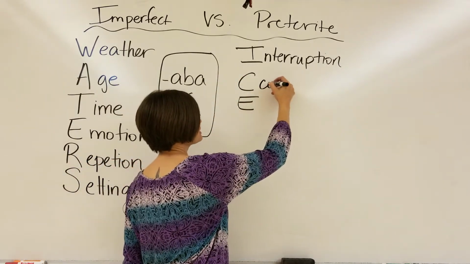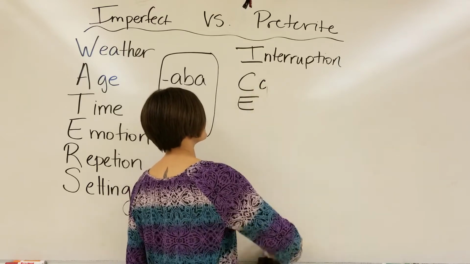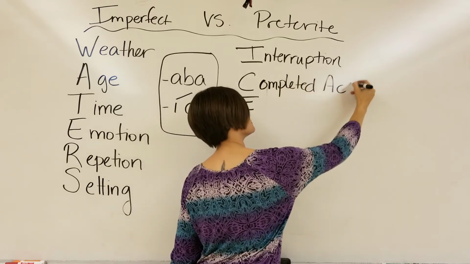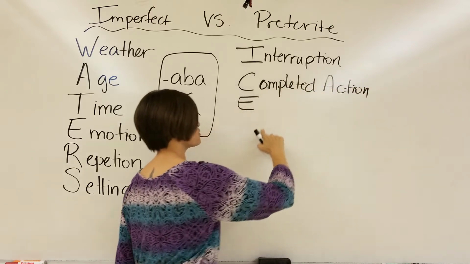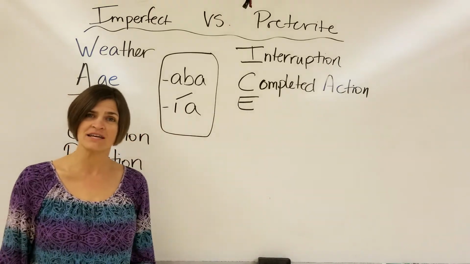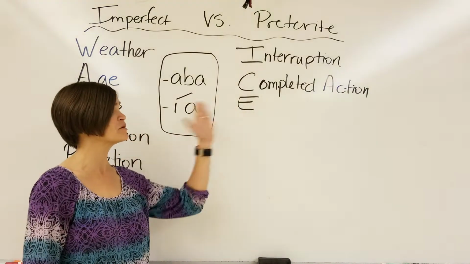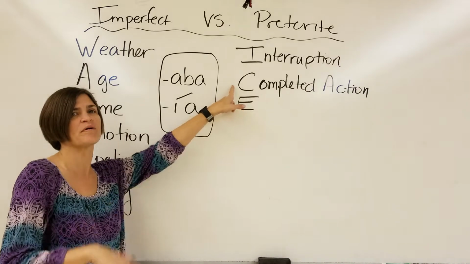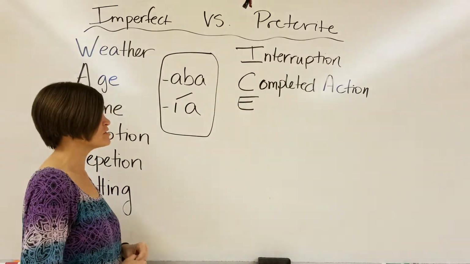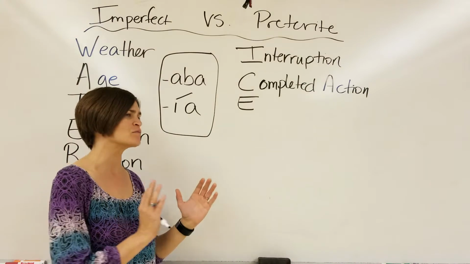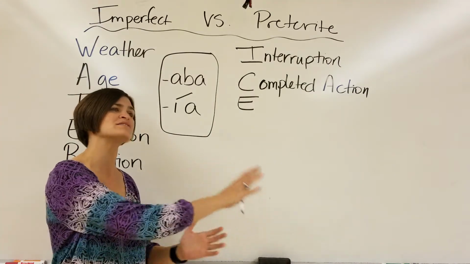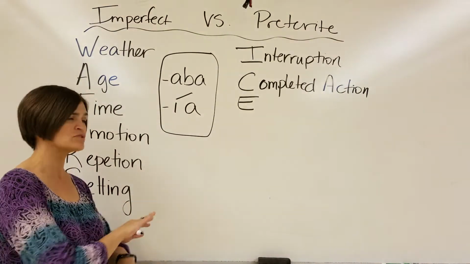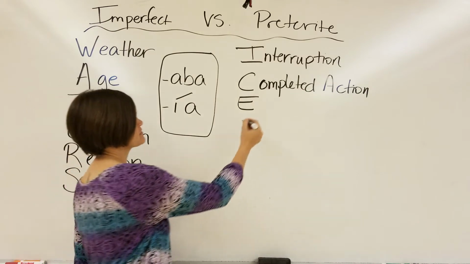If it is a completed action, so if I say that I bought my ticket to the Aerosmith concert, that is a completed action. I bought it. It's over. This is what we refer to as the single past action as well. If I let you know that I got an A in that class, that is a completed action. I'm not talking about what was happening in a past situation like I would with the imperfect. I'm just letting you know what was already done at that moment in the past.